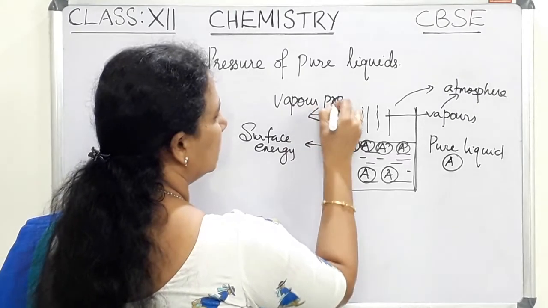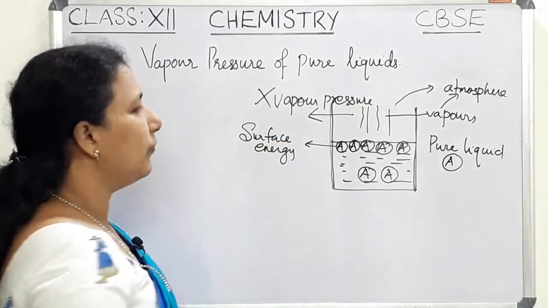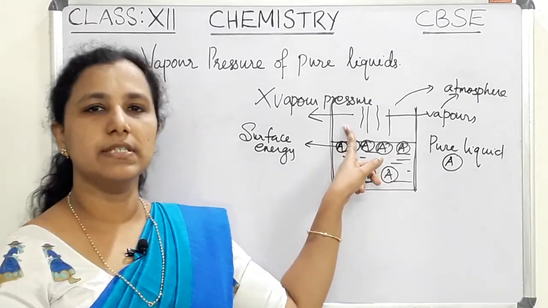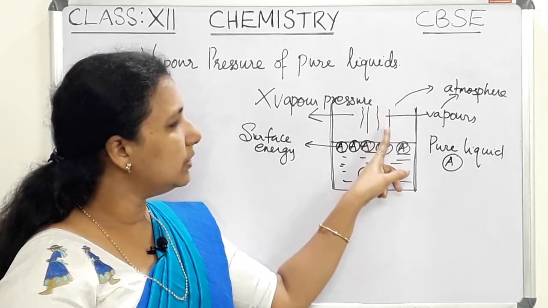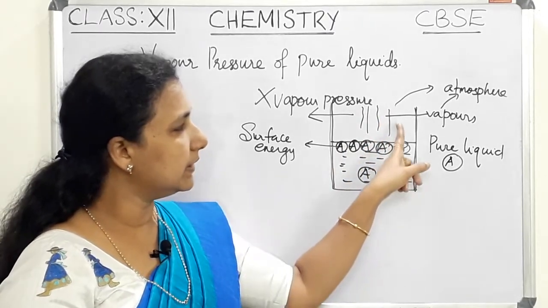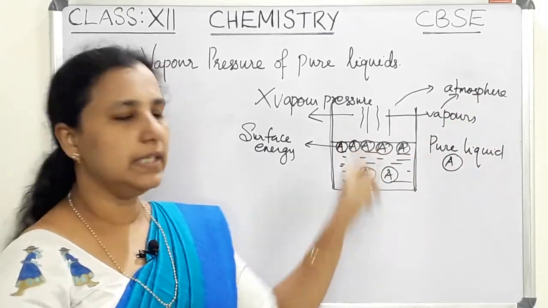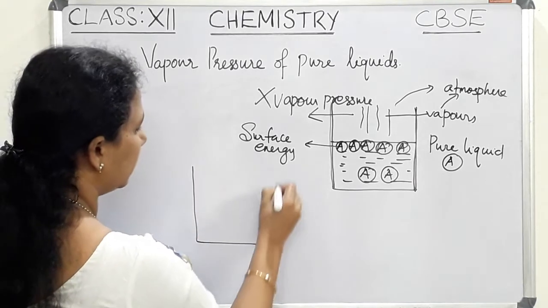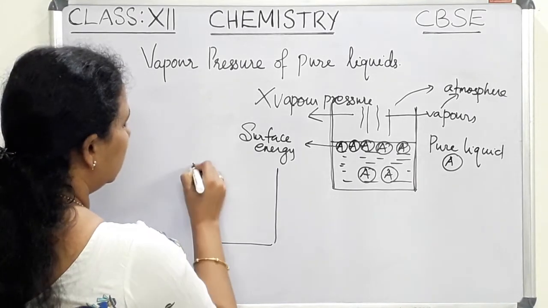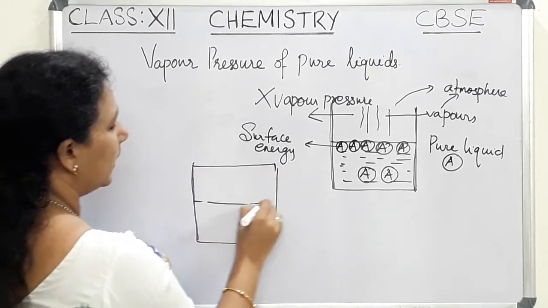So in this case we cannot say there is vapor pressure. It is an open container, so there is no vapor pressure. That means the vapors are trying to escape from the liquid, but they go into the atmosphere since it is an open container. But in the case of another container, it is a closed container.